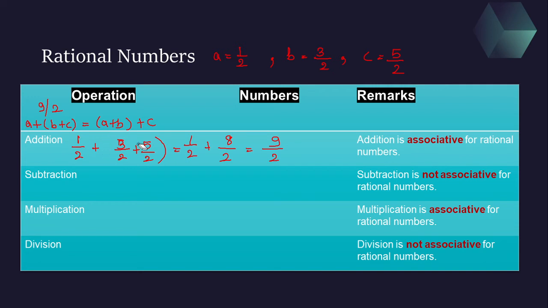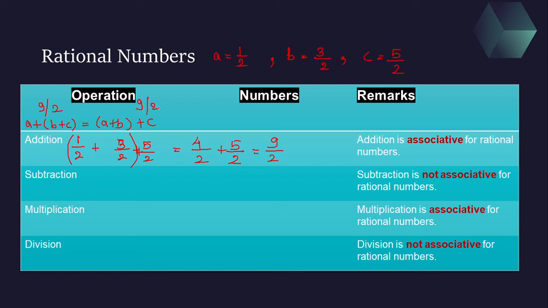Here we will change the placement of the brackets simply, and then carry out the further operations. So here the bracket will turn out to be A plus B. Then what will happen? Brackets are same, so denominator is same, so common 2, 1 plus 3 is 4, plus 5 by 2. If you add this, denominators are same, so 2, 4 plus 5 is 9, 9 upon 2.